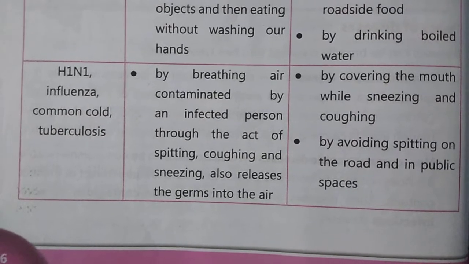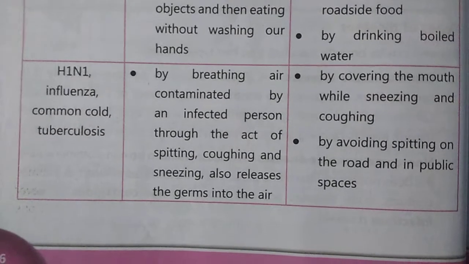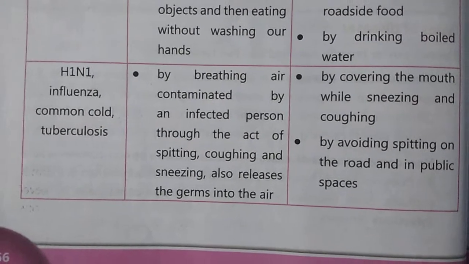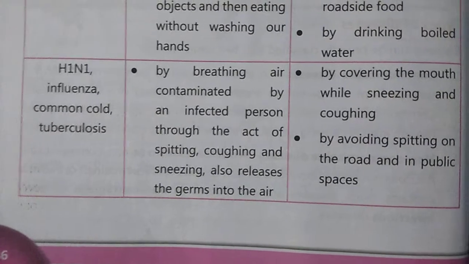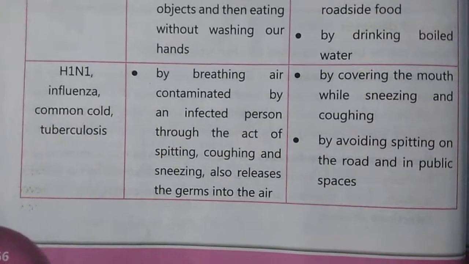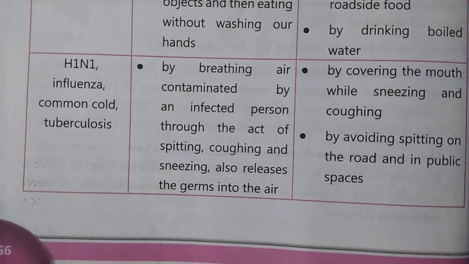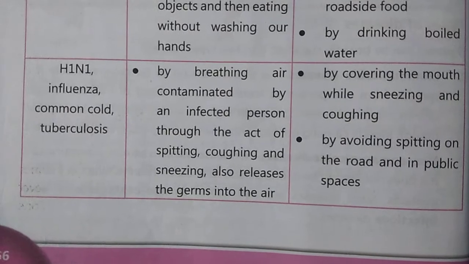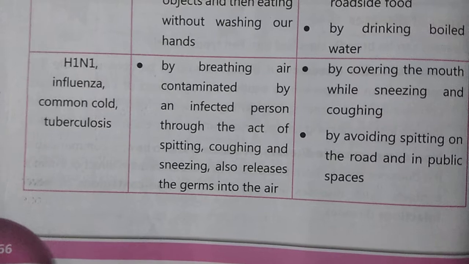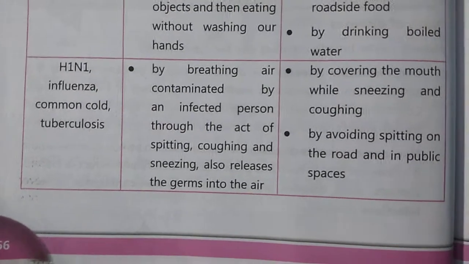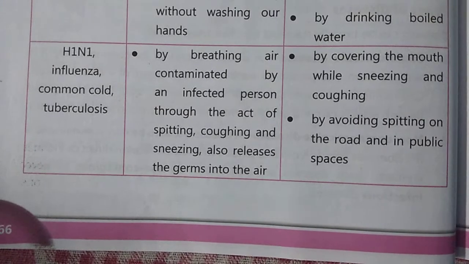Now when these germs are released into the air and we breathe that contaminated air, we come in contact with the disease and will be infected. So these diseases, H1N1, influenza, common cold, tuberculosis, are spread by breathing contaminated air. Now what can we do to prevent them?